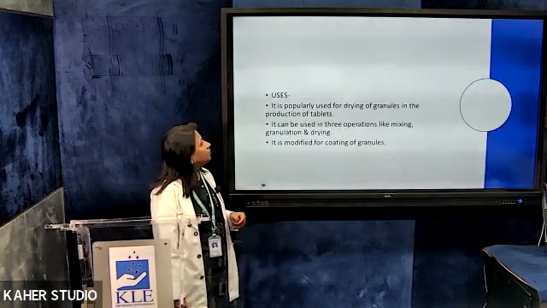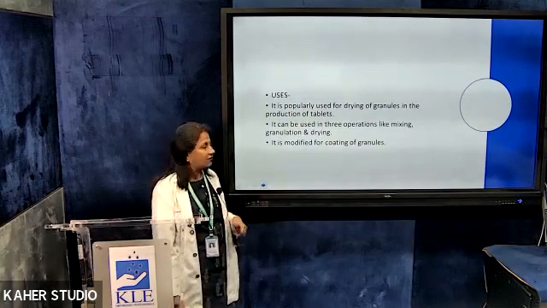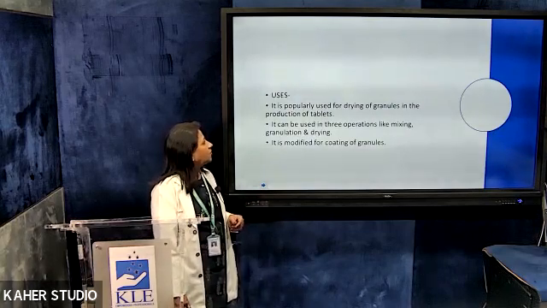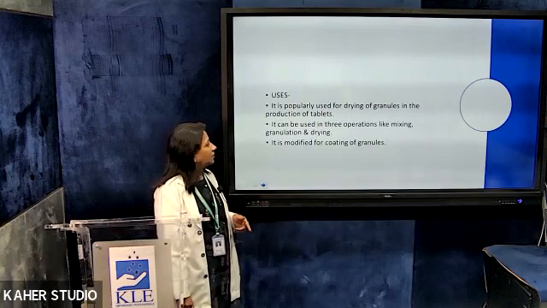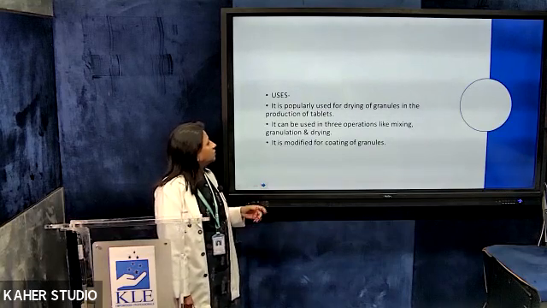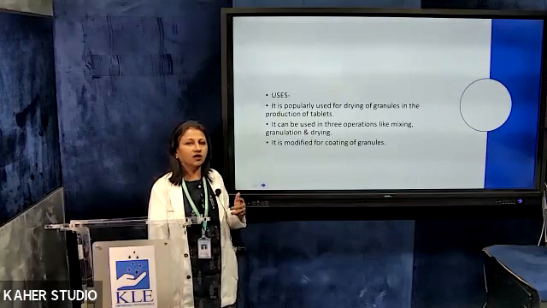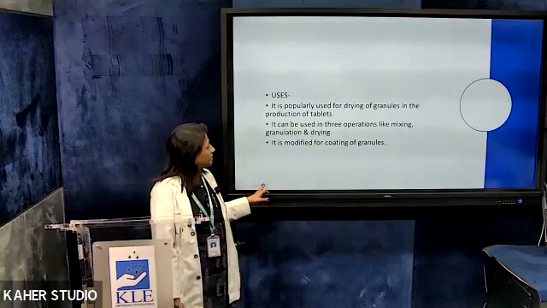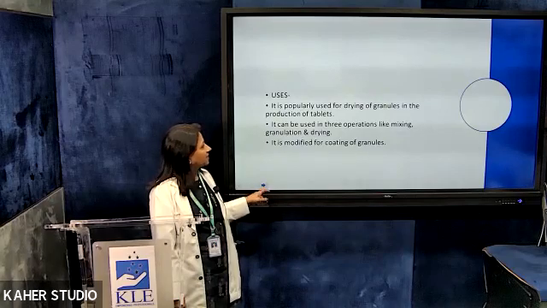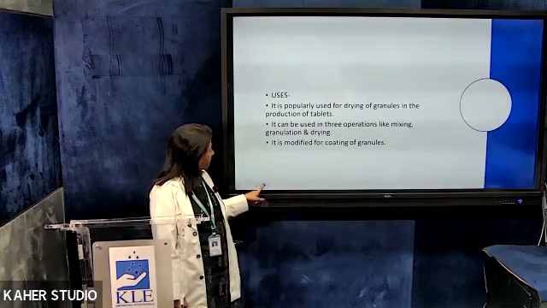Uses: it is popularly used for drying of granules in the production of tablets. It can be used in three operations: mixing, granulation, and drying. And it is also modified for coating of granules. So you will see that it can be used for multiple purposes. Other than drying, it can also be used for mixing and also for coating.